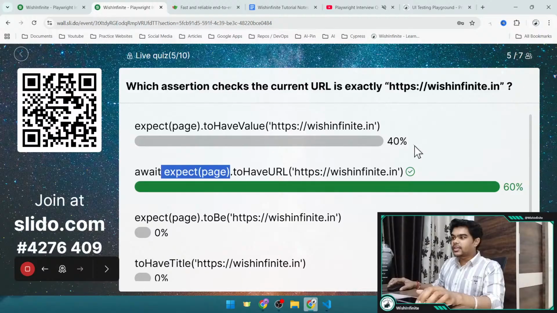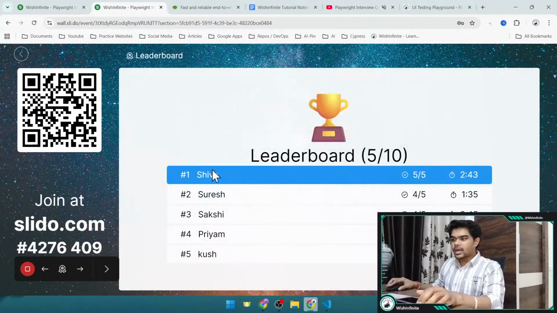Okay, now let's reveal the leaderboard. We have reached half of the quiz. So we have Shiva on top with 5 correct answers, then Suresh, Sakshi, Priyam, and Kush. Now let's go to the next question.